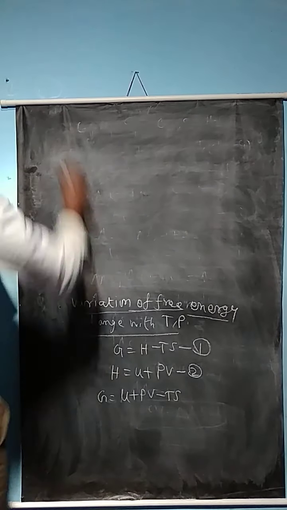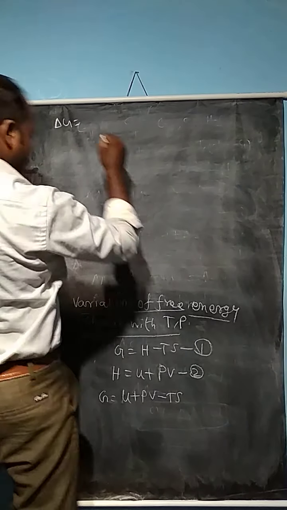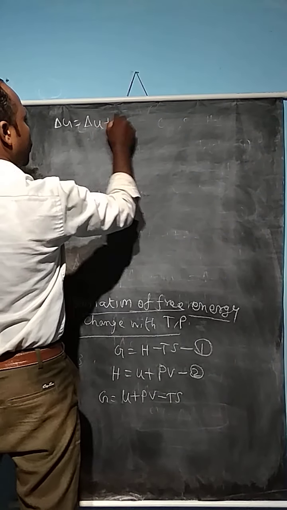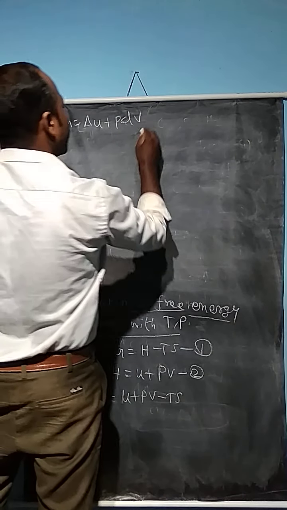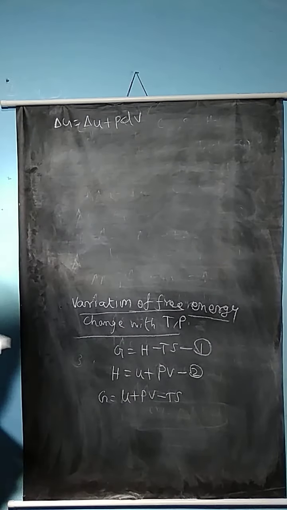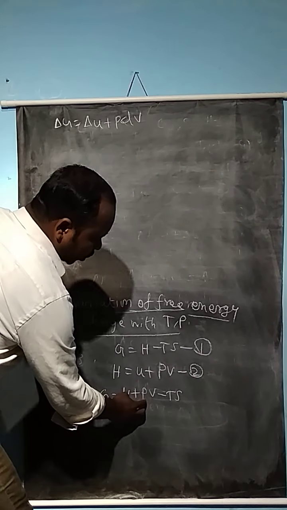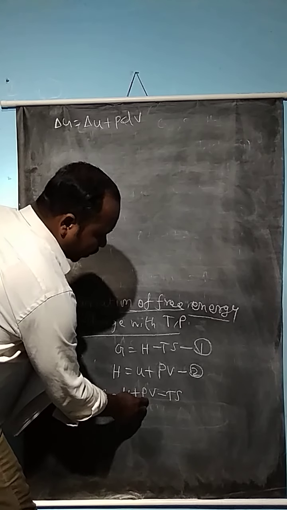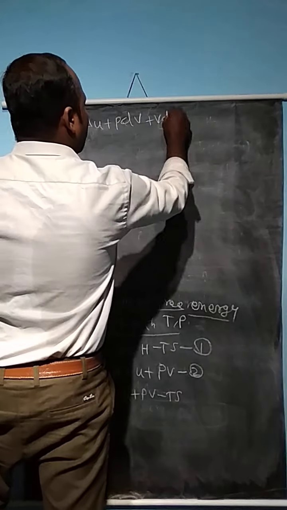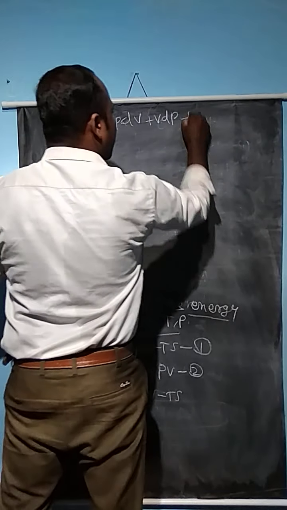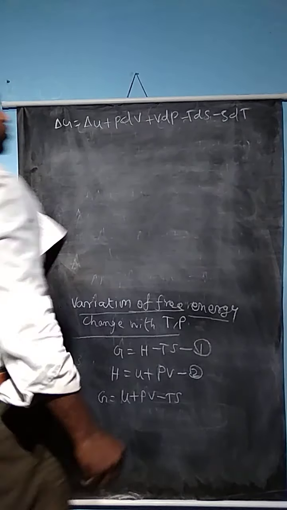So the value becomes delta G is equal to delta U plus PdV. When you differentiate, here two more variables, one kept constant, differentiate another with respect to volume or with respect to pressure: PdV plus VdP minus TdS minus S into dT.